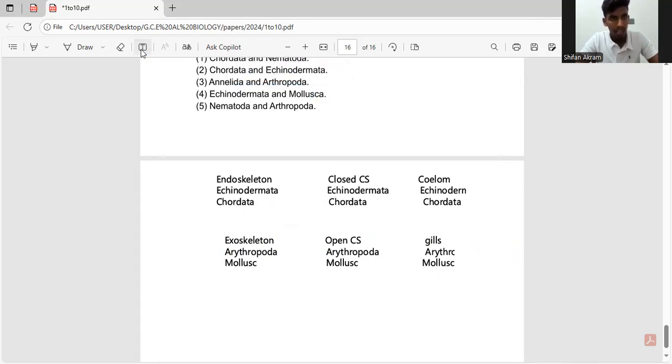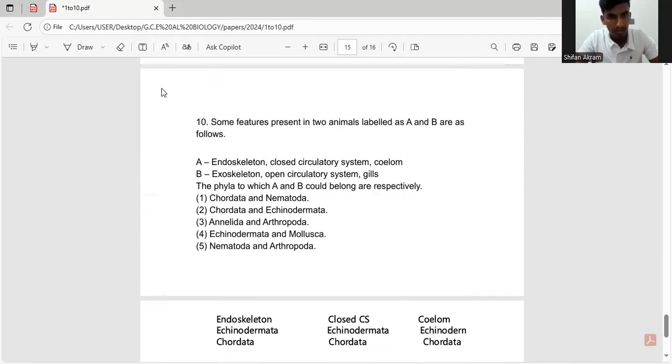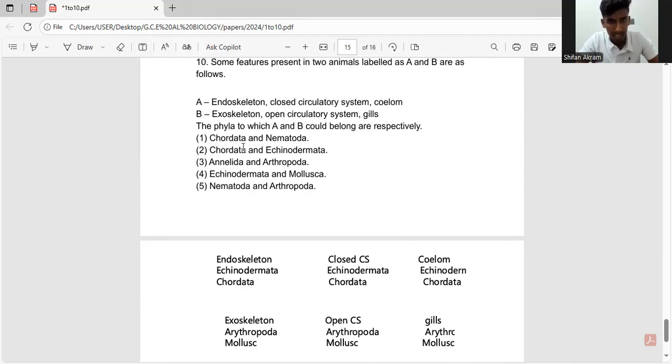So the first one they're saying Chordata and Nematoda. Nematoda doesn't have an exoskeleton or open circulatory system, so we can eliminate the first one. And the second one, Chordata and Echinodermata. So Chordata and Echinodermata belong to A, right? So we have to eliminate that also because Echinodermata doesn't have an exoskeleton or an open circulatory system.